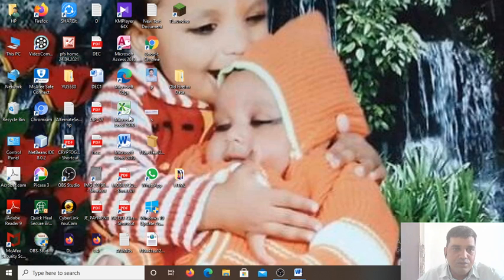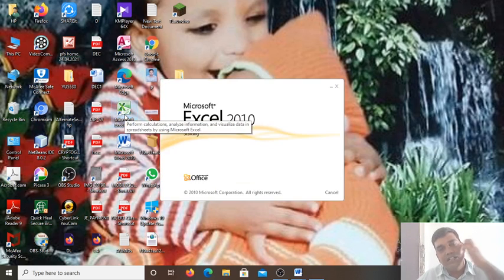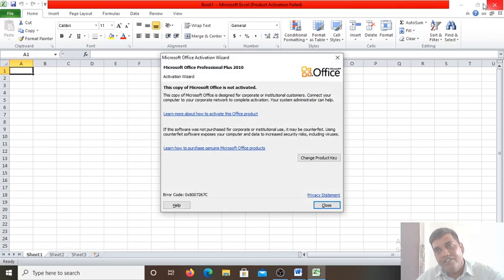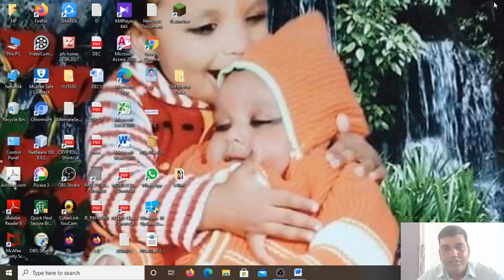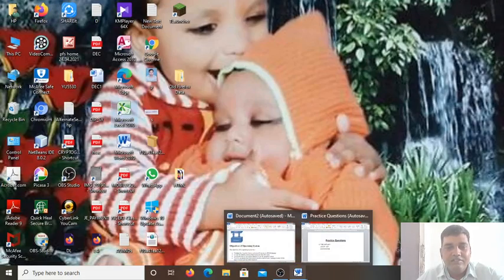So suppose I want to open this Microsoft Excel. I have to double click. So this is the graphical user interface. But in the character user interface, you have to type your command instruction with the help of the keyboard. That is the character user interface.